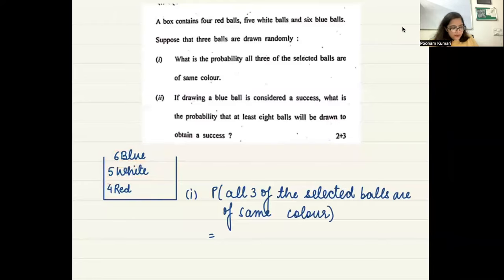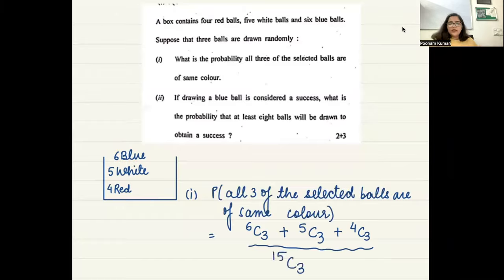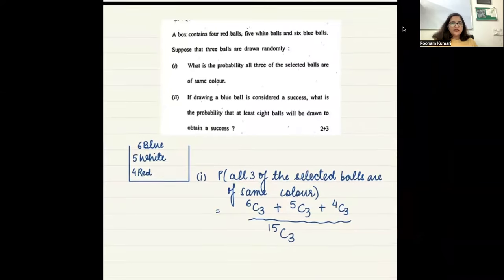So out of 6 you select 3, or out of 5 you select 3, or out of 4 you select 3. And the total number of cases: there are 15 balls in total, and out of those you can pick any 3, so it will be 15C3. So this is your answer. Is that okay?